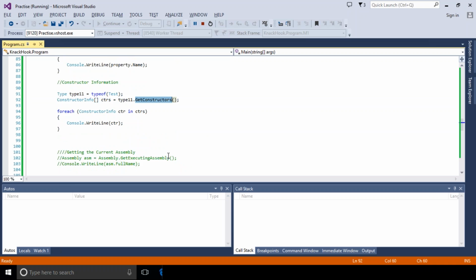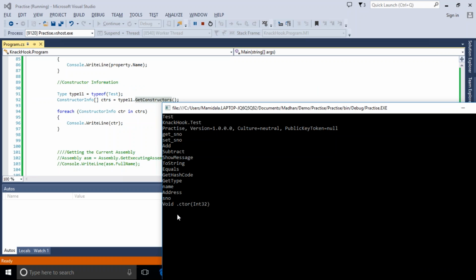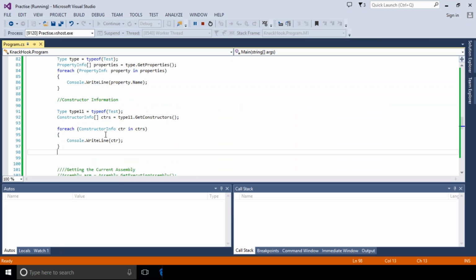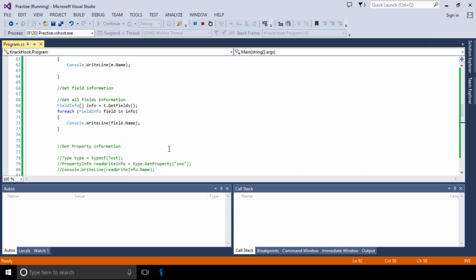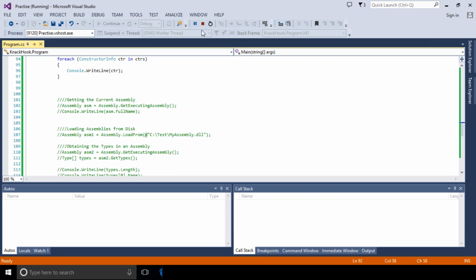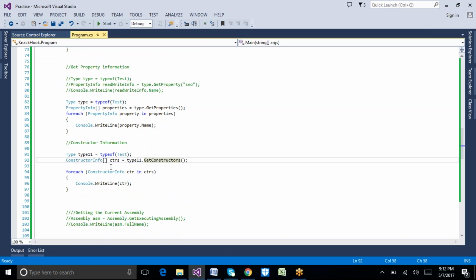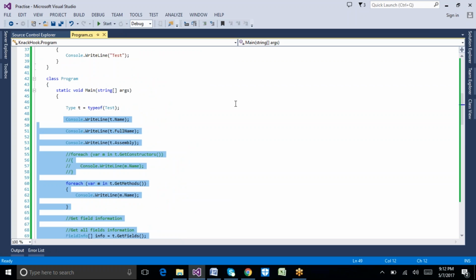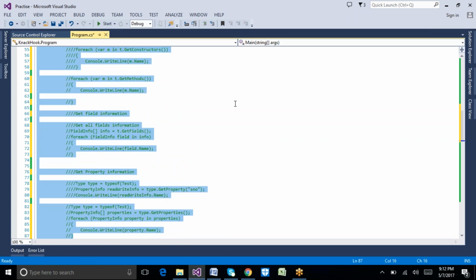And GetConstructors. Our constructor name is Test only. Let's see where we got that information. So let's see how we can work with this. GetConstructors.